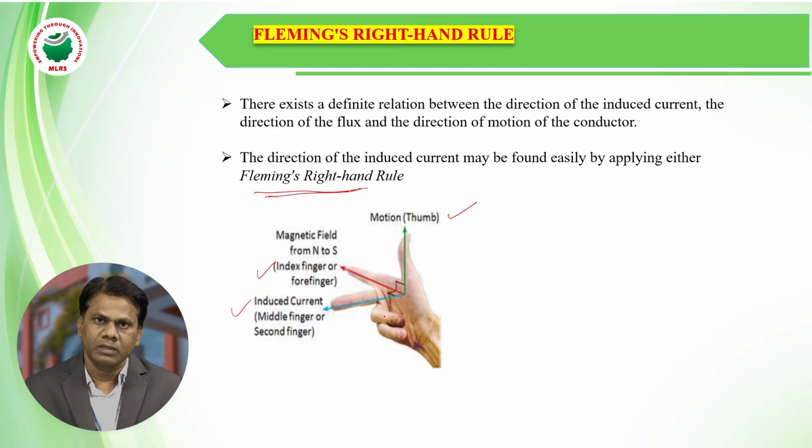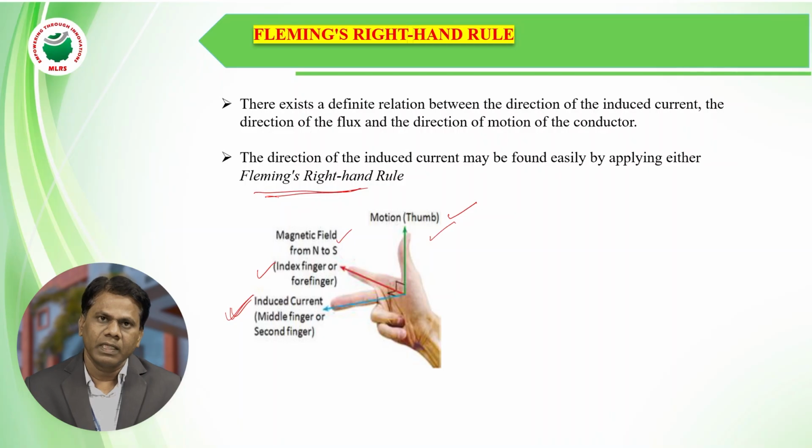If you stretch out these three fingers, the thumb, index finger and middle finger, perpendicular to each other, the thumb indicates the motion of the conductor. The forefinger or index finger indicates the direction of the magnetic field from north pole to south pole, whereas the middle finger gives the direction of the induced current.